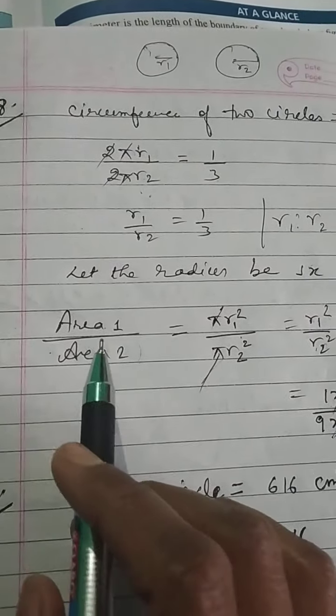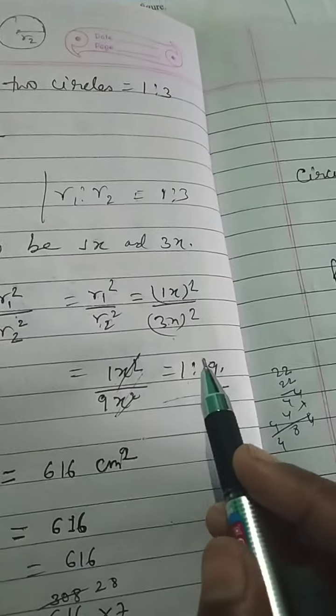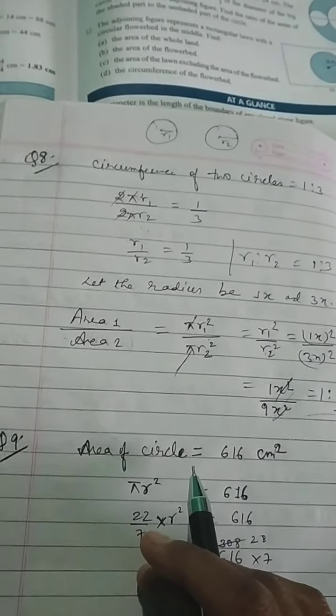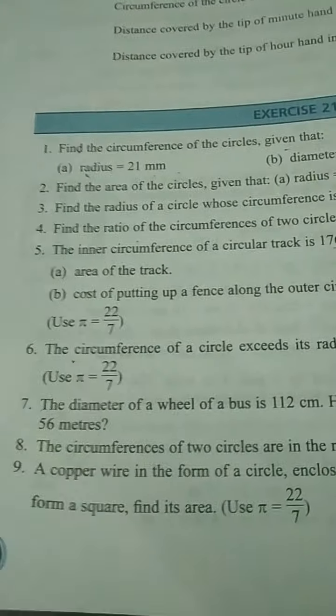Ratio of what? Area of both the circles. Ratio is 1:9. Okay, now question number 9.